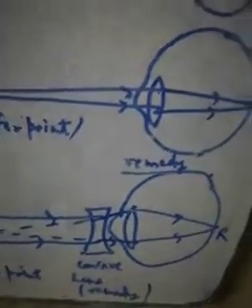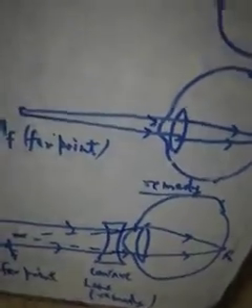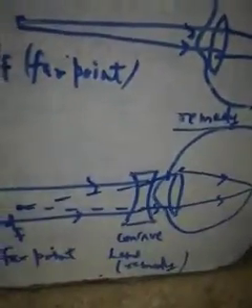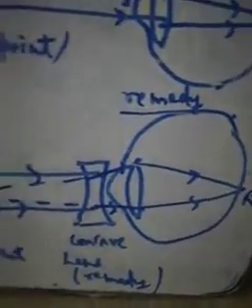What is remedy of myopic eye? How does concave lens rectify myopic eye? That is also very important. In this ray diagram you can understand this.